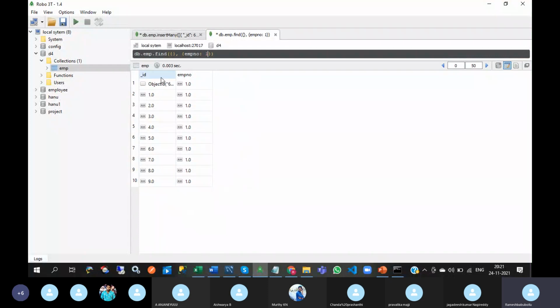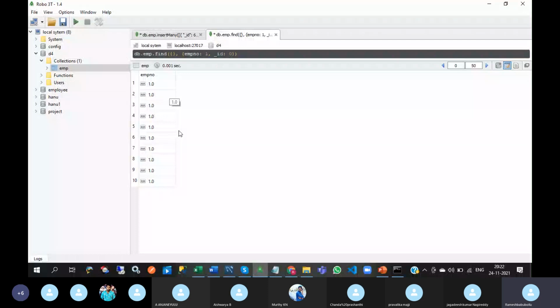But here the underscore ID column is also there. If you don't want the underscore ID column, then write underscore ID and put 0. Then you will get only this column, EMP number.